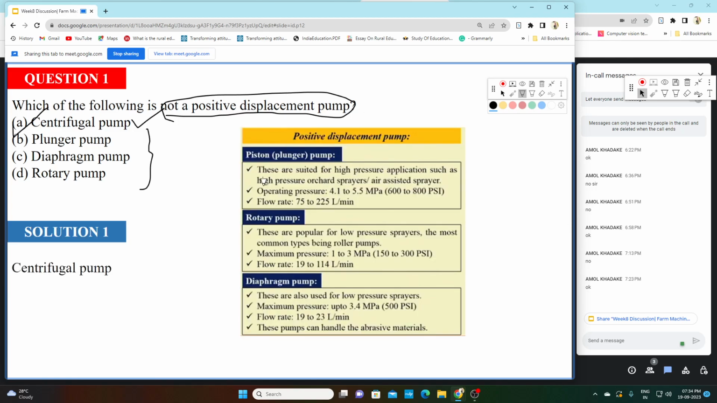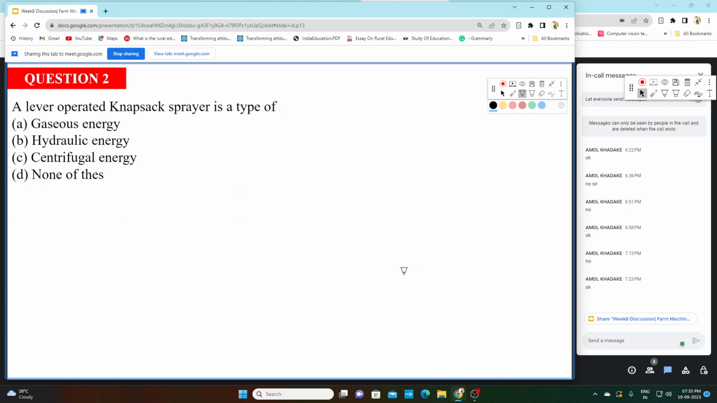So these are piston pump, rotary pump and diaphragm pump. Piston pump or plunger pump, diaphragm pump and rotary pump are examples of positive displacement pumps. But centrifugal pump is not a positive displacement pump. So option A is your right answer. Let's move to the next question.